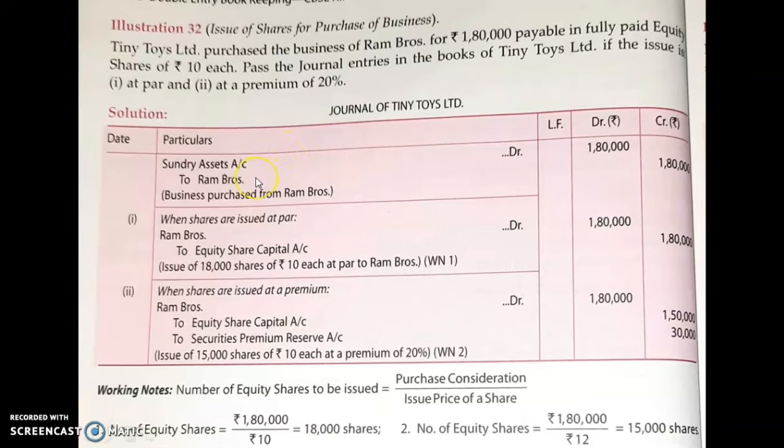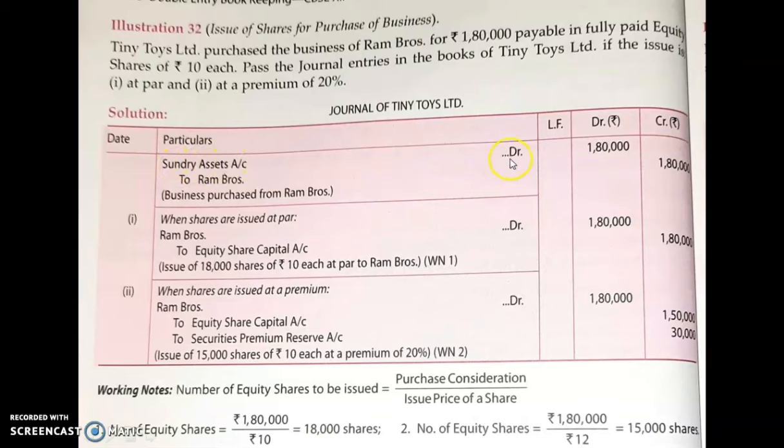So you know that while passing the journal entry, there are two journal entries. The first one is purchase of asset. So here you are purchasing the business of Ram Brothers. So who is the vendor here? Ram Brothers. Tiny Toys Limited is our company and we are purchasing the asset of Ram Brothers. So they are our vendors.